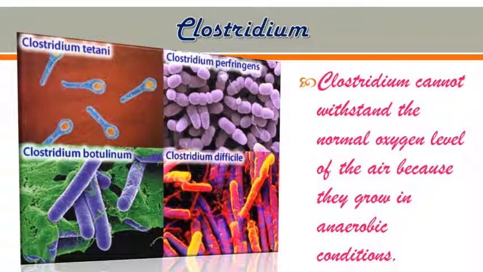And one special characteristic of these Clostridium bacteria is that they cannot withstand the normal oxygen level of the air, because they grow in anaerobic condition. That means these cannot resist or survive in the presence of oxygen. Why? Because they just grow in anaerobic condition. That means they grow in absence of oxygen.